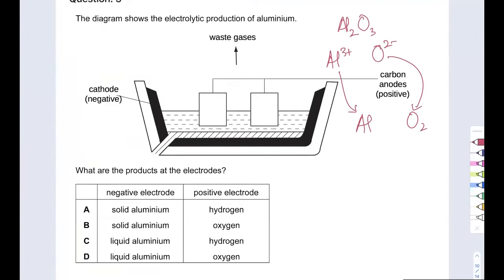Now, because aluminum oxide has a high melting point, you need high temperature to melt it. Liquid aluminum is also going to be produced. It's not going to be solid aluminum because you have high temperature. Okay, so that's why you're going to get liquid aluminum and oxygen gas.